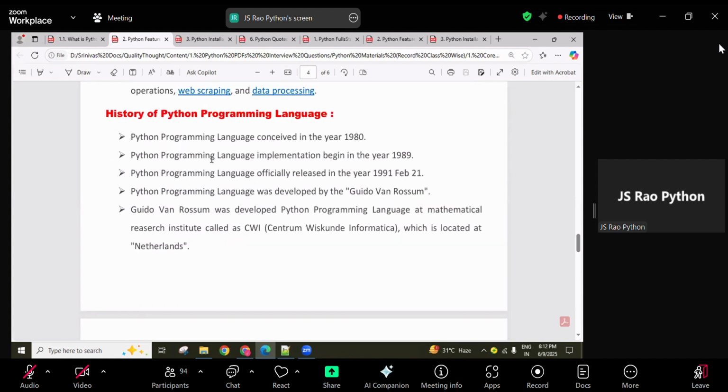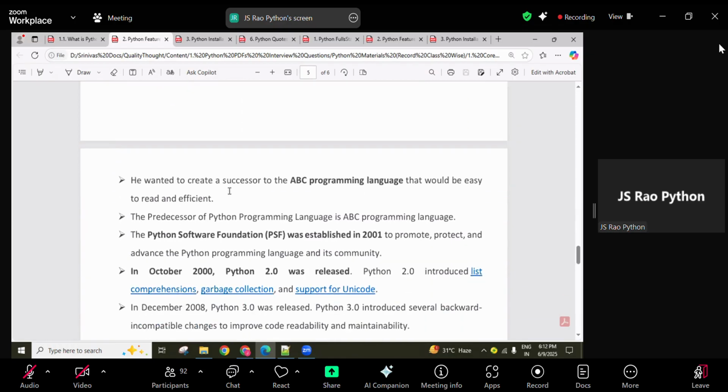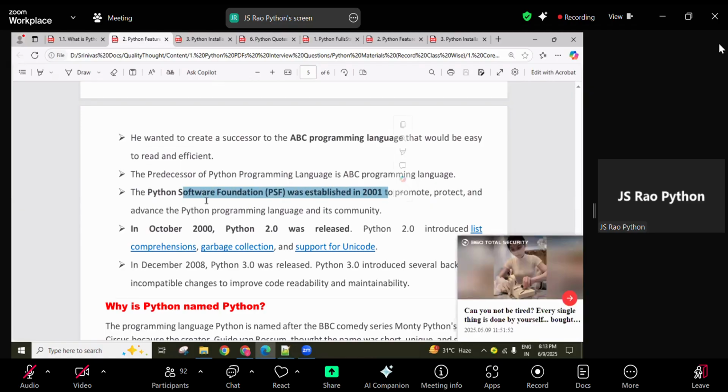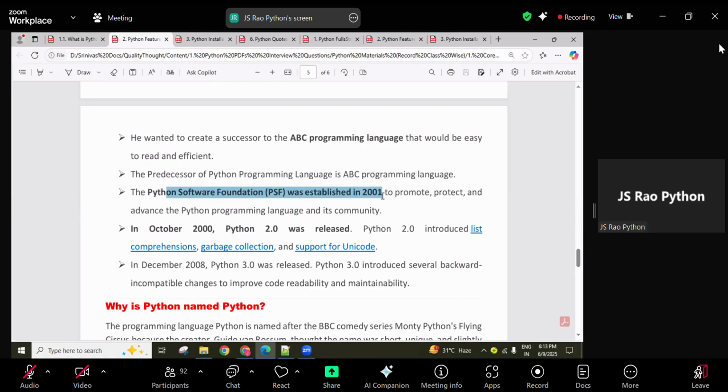In 2001, the Python Software Foundation (PSF) was established. Why was this company started? For promoting Python, protecting Python, and adding new implementations to Python. This organization now maintains the Python programming language.